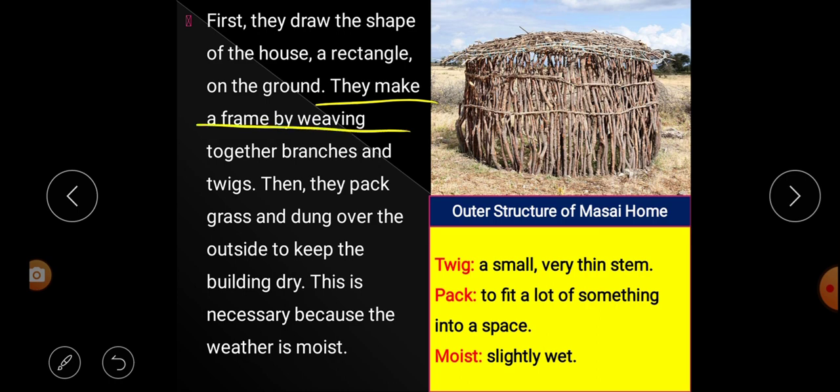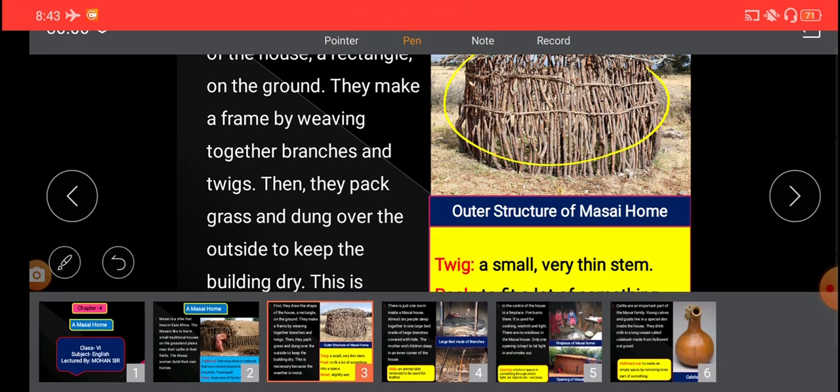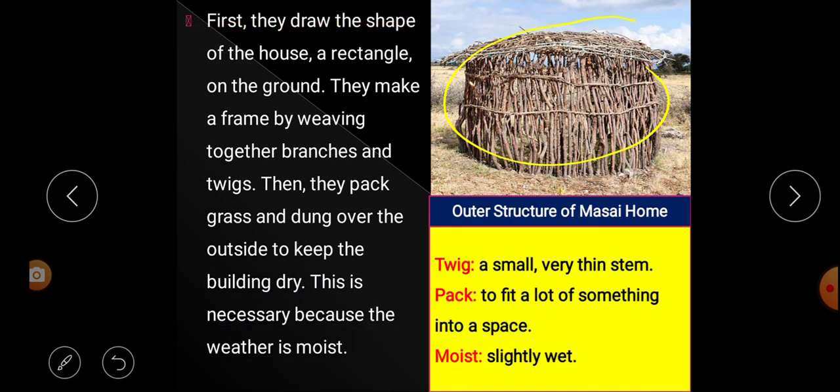They make a frame by weaving together branches and twigs. Look at the image over here. So here it is said that they make a frame. That means they make a frame by weaving what? Branches. All of you know branches, tree branches, and twigs. What are twigs? Look at the word meaning over here. Twigs means a small or very thin stem, a small piece of branch. So by using twigs and branches, they make a frame by weaving it.